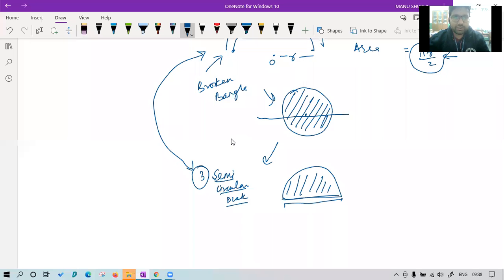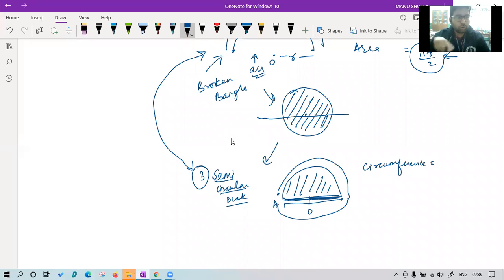There we had air. Nothing was there. But here we have a line, proper line over there. So now tell me, what will be your circumference? Anyone? What will be your circumference? Because now if you are starting from this point, you have to reach till here and then you have to come back here also, because circumference is the total boundary. Any idea what will be the circumference of semicircular disc?